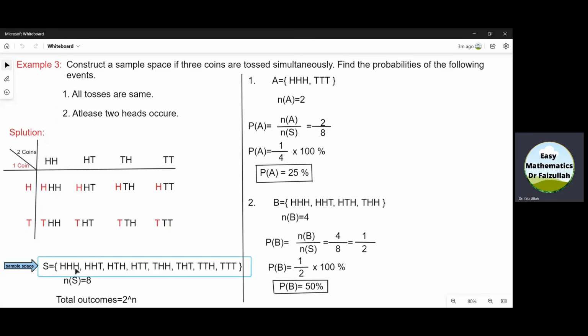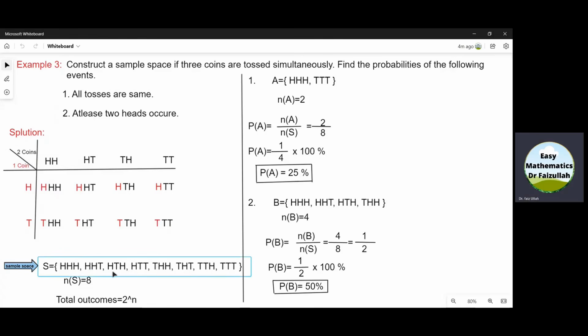And if we count, there are 8 outcomes. So n of S is equal to 8. In the experiment of coins, all the possible outcomes must be equal to 2 power n. N is the number of coins. If n is 1, 2 power 1 is equal to 2. We will have only 2 outcomes. If n is 2, 2 power 2 is 4, so we can get 4 outcomes. If n is 3, then 2 power 3 is 8. So we get 8 possible outcomes.